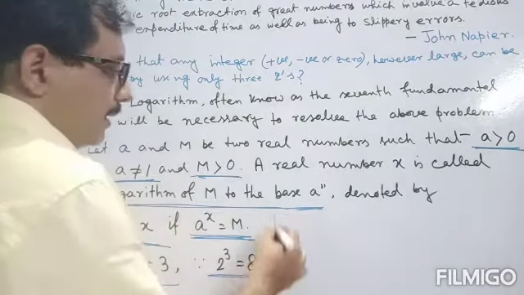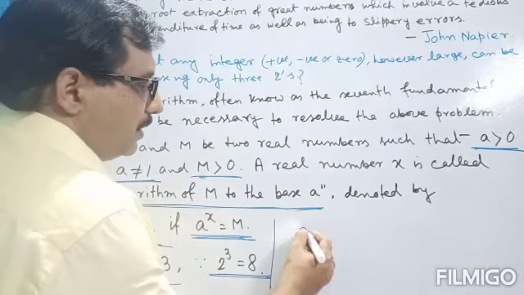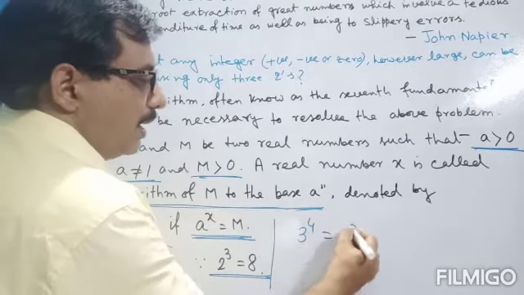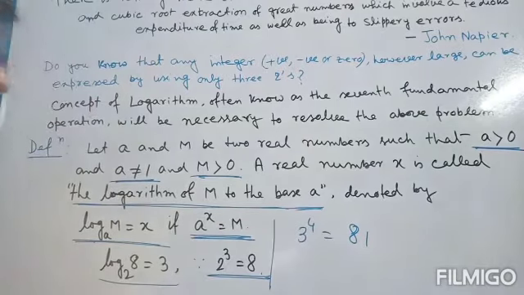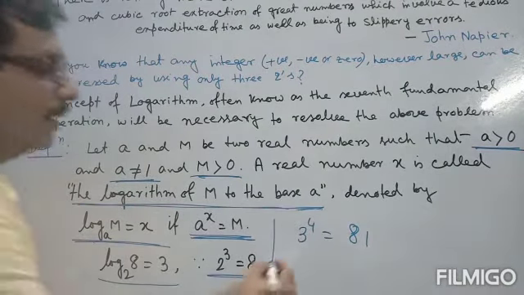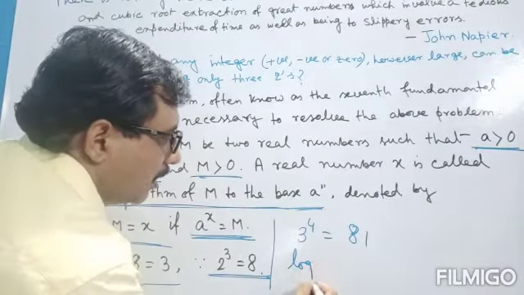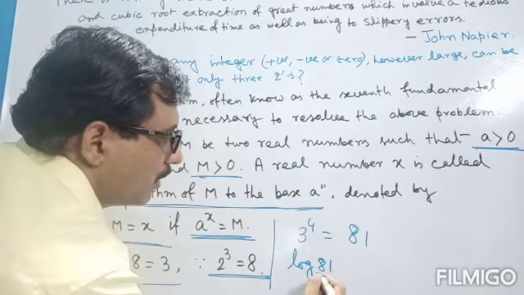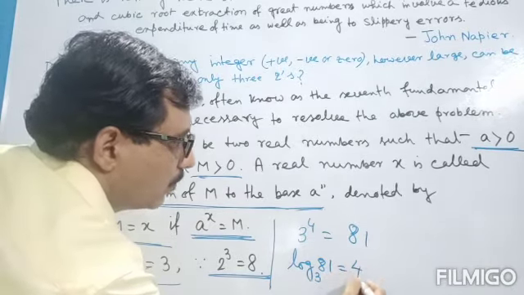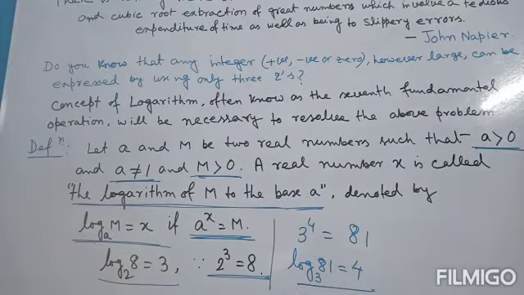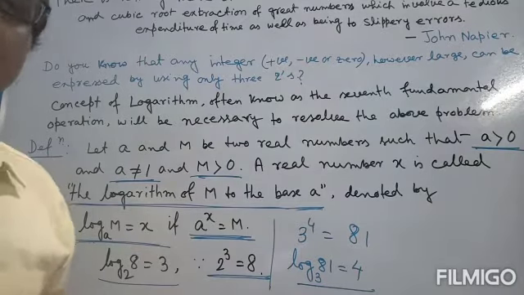Or take another example, we know that 3 to the power 4 is equal to how much? 81. 3 to the power 4 is equal to 81. That means we can write log 81 to the base 3 is equal to 4. This is the definition of logarithm or log.